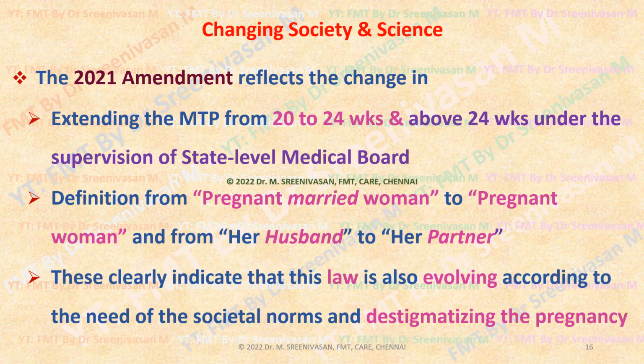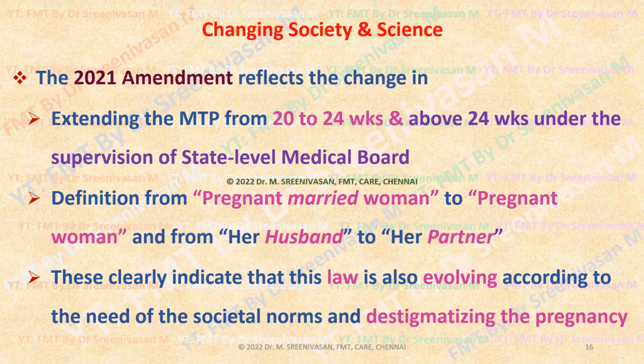The main amendment in this 2021 Act is the extension of the duration of gestation from 20 weeks to 24 weeks, that is the upper limit. Even beyond that, even after 24 weeks, it can be permitted, provided it is done under the supervision of a state level medical board, only on the ground of a substantial fetal abnormality. So even beyond 24 weeks it is permitted. In the previous act, up to 20 weeks only it was permitted, and after 20 weeks it could be done only if the pregnant woman's life was at risk.